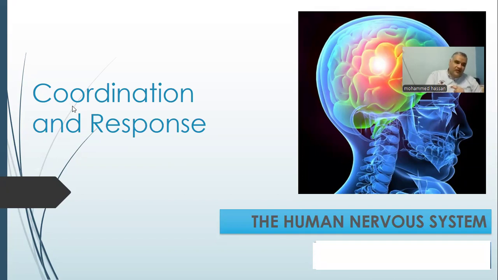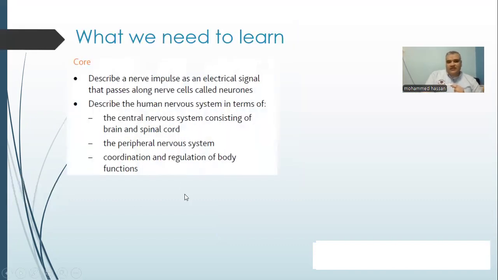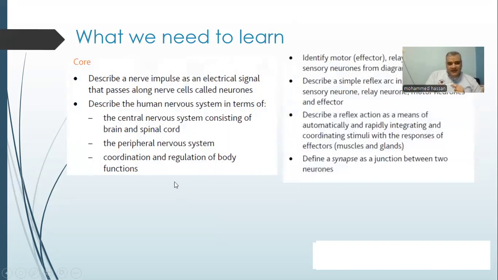First of all, we have to talk about what we should know at the end of this session. At the end of this session, you should know the meaning of nerve impulse and describe the parts of the nervous system in our body. We will also talk about the structure of the neuron and types of neuron, and what will happen if you have a critical or dangerous situation.